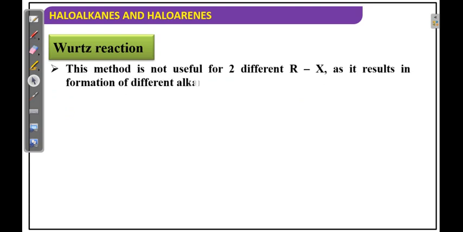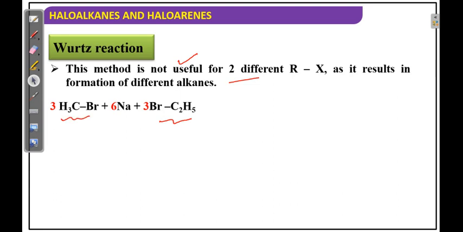The Wurtz reaction method is not useful for two different RX, as it results in formation of different alkanes. Suppose you take two different alkyl halides, one is methyl bromide, one is ethyl bromide. In this case, you will get an odd number hydrocarbon chain also, but the problem is you will get more than one compound.